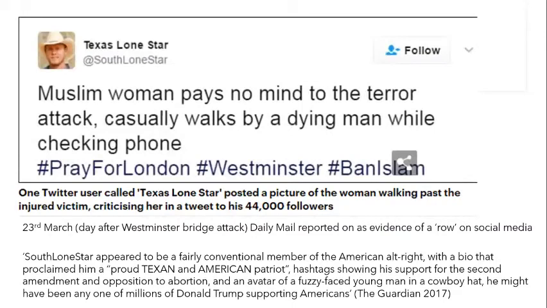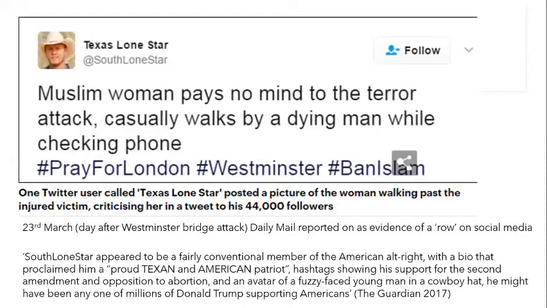Here's an example of a disinformation account that I use in my sample, and this tweet from them was used in the Daily Mail as evidence of a row on social media and to suggest that there were social divisions following the Westminster terror attack. After the account was outed as being a disinformation account, the media again responded and basically said that we'd all been fooled.